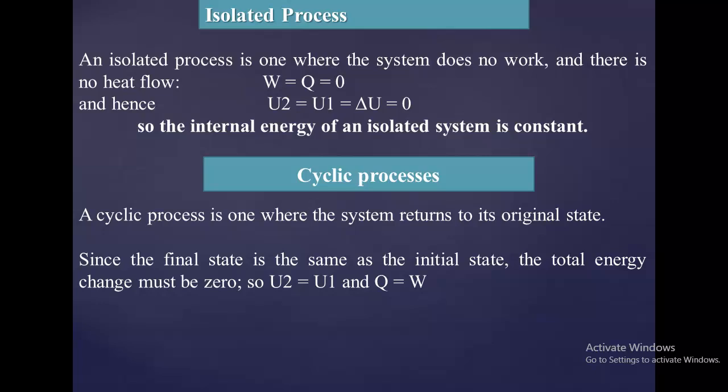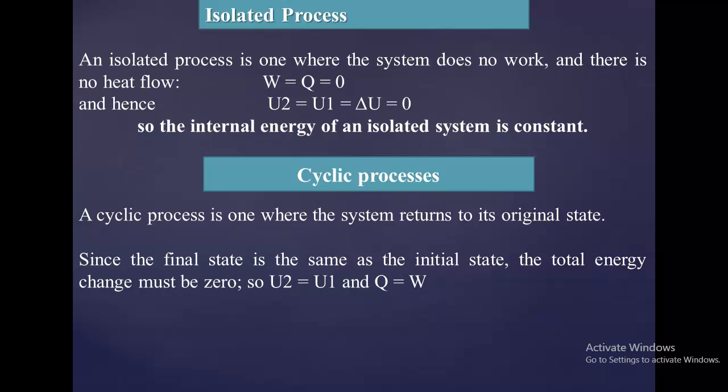A cyclic process, first one is isolated process, that I have told you that there is no exchange of heat. When there is no exchange of heat, no work will be done. Therefore W is equal to 0, Q is equal to 0. Hence, the change in internal energy is also equal to 0. Now this is not 0, it is known as constant, because every system has some part of energy stored inside it. Here 0 is termed as constant.